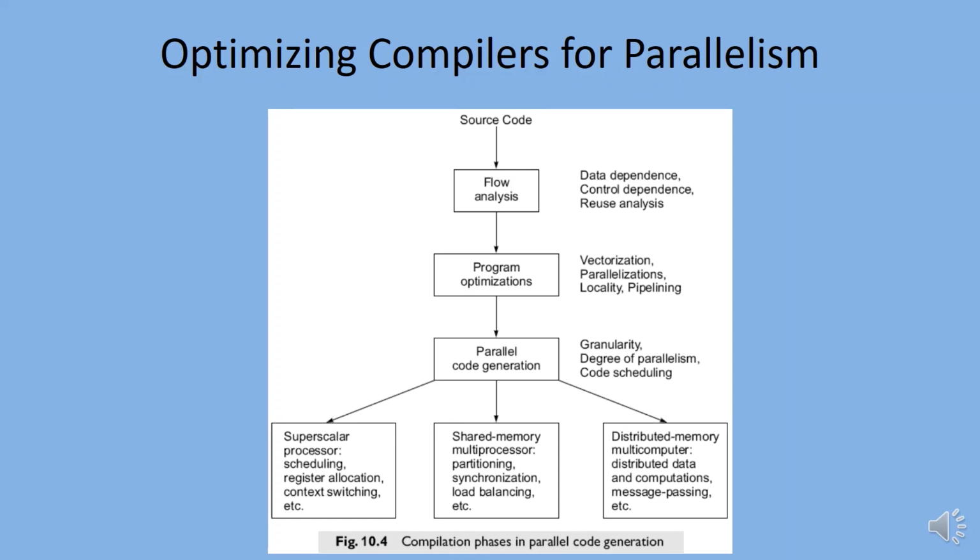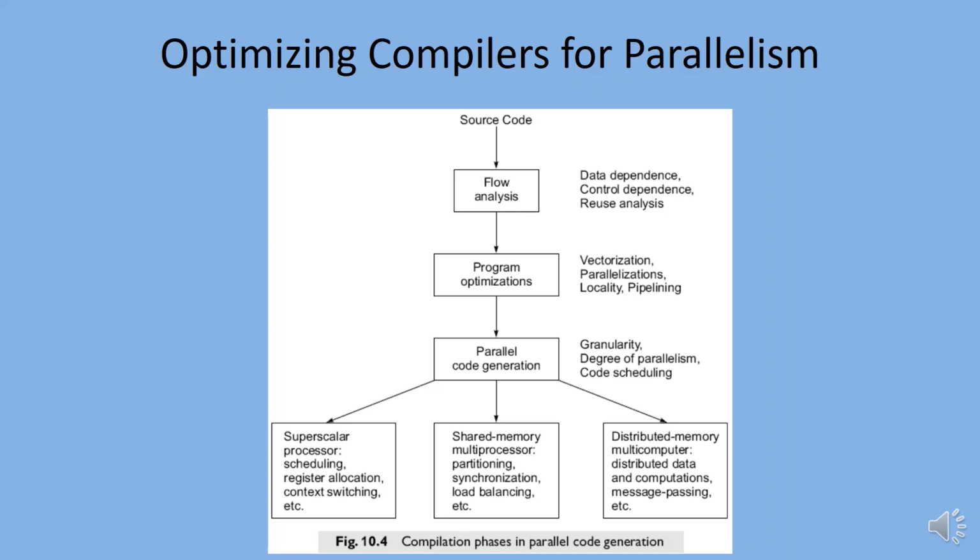Flow analysis. This phase reveals the program flow patterns in order to determine data and control dependencies in the source code. Data dependence relations among scalar type instructions were discussed earlier. Scalar dependence analysis is extended to structured data arrays or matrices.